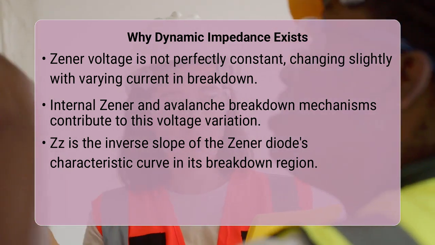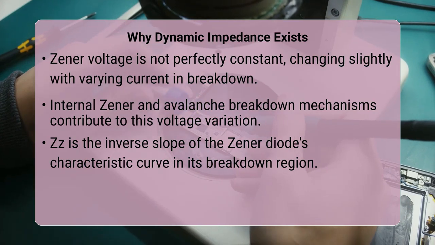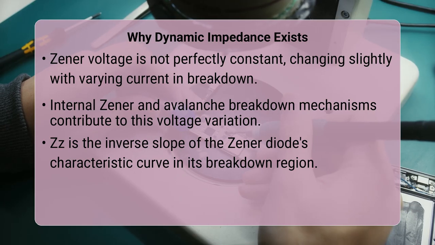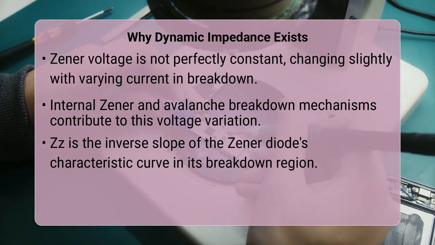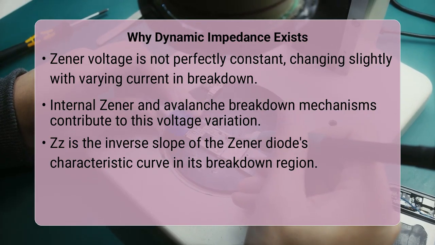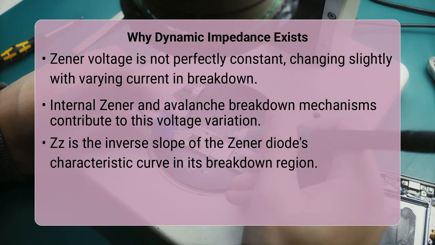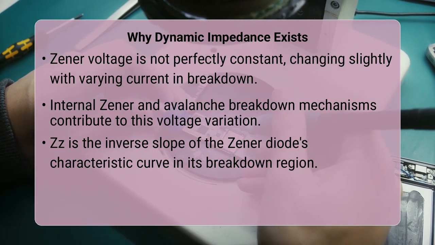It arises from the internal physical mechanisms of Zener breakdown and avalanche breakdown within the semiconductor junction. The dynamic impedance is effectively the inverse of the slope of the Zener diode's current voltage characteristic curve in its breakdown region, indicating how much the voltage changes for a given change in current.